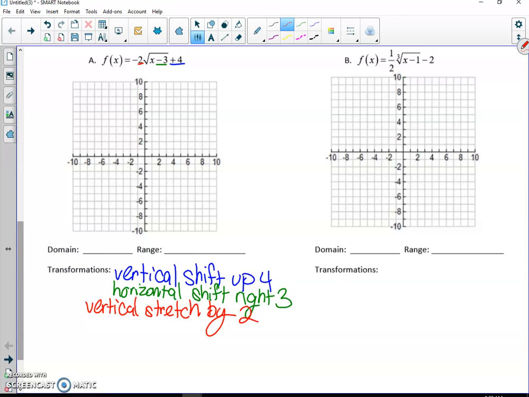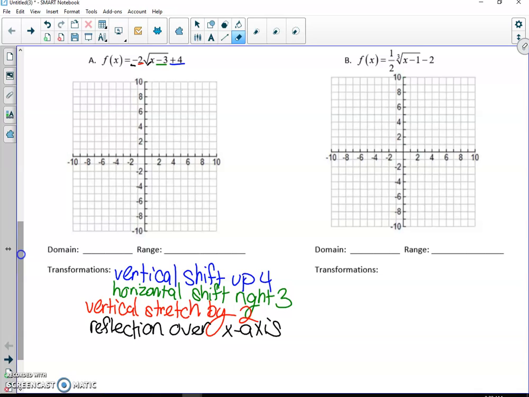Okay, and then the last thing is the negative. The negative in the front, what that does is a reflection over the x-axis. And that one you kind of just have to memorize. The negative in the front is a reflection over the x-axis, and a negative inside, like if there had been a negative inside there, that's a reflection over the y-axis. So you just have to memorize: outside is a reflection over the x-axis, inside is a reflection over the y-axis.